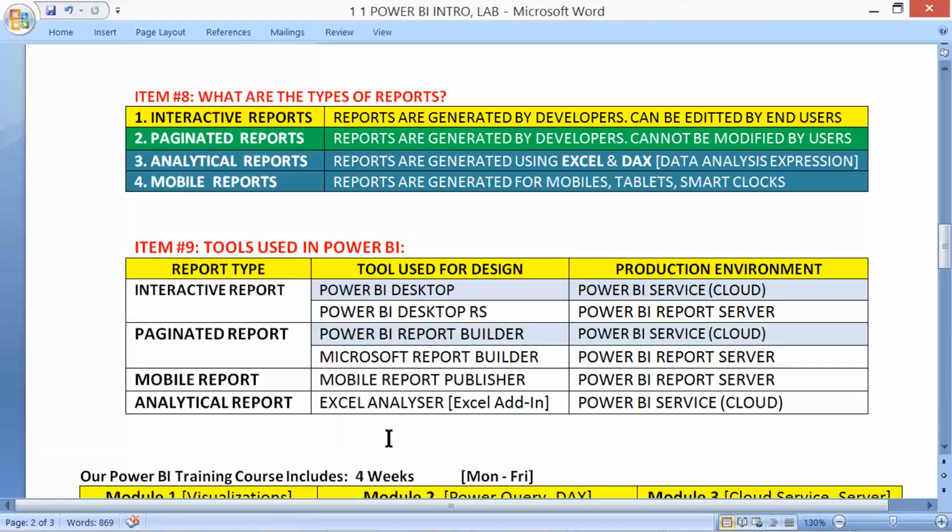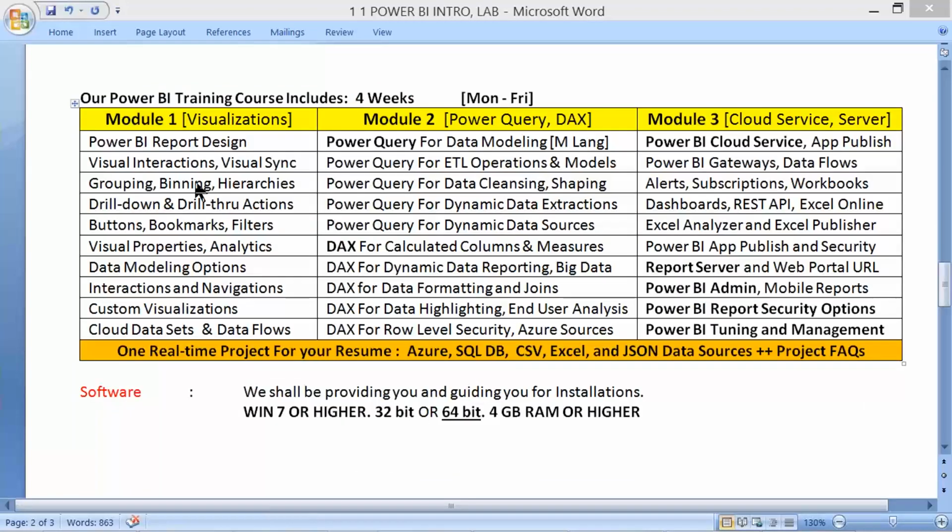Mostly we go with interactive reports in the real world. It is good to know about the remaining ones and put them into our resumes. And apart from this, yes, we have the complete plan, the snapshot. Module 1, visualizations.